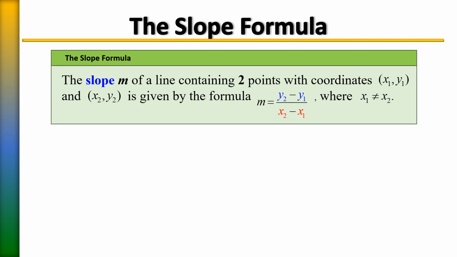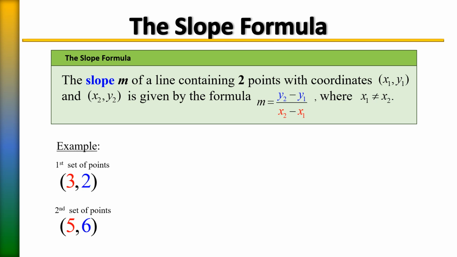So let's do an example and all this will make sense. Suppose we were given these 2 points, our first set of points 3, 2, and our second set of points 5, 6, and we want to find the slope given these 2 points. So we're going to use the slope formula. Recall, you're going to subtract your y's and they're going to be on top, and then you're going to subtract your x's and they're going to be on the bottom.